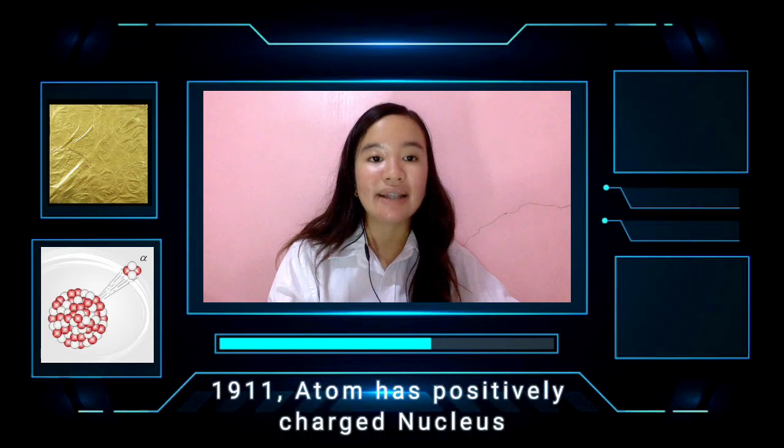The Rutherford nuclear atom and the Rutherford planetary model were other names for the Rutherford atomic model. Rutherford described the atom in 1911 as having a tiny, dense, and positively charged core known as the nucleus. Rutherford discovered that the atom's mass is concentrated in its nucleus. Like planets revolving around the sun, light, negatively charged electrons circulated around this nucleus. Rutherford's model differed from Dalton's and Thomson's models in that he considered most of the atom to be empty space, whereas earlier models considered the atom to be solid.